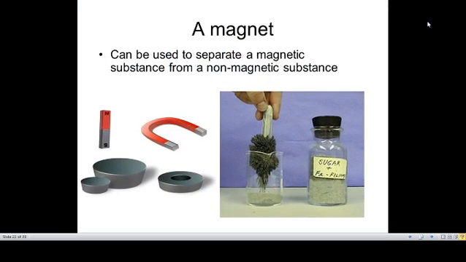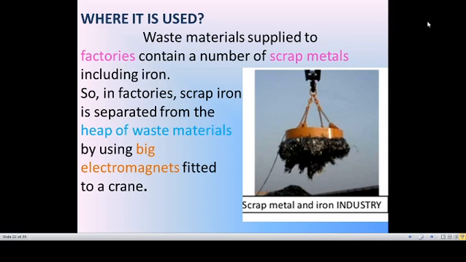A magnet can be used to separate a magnetic substance from a non-magnetic substance. Iron and similar things are magnetic substances, and non-magnetic substances are everything apart from iron and such things. There are different types of magnets: bar magnet, horseshoe magnet, U-shaped magnet. Okay, where is it used?